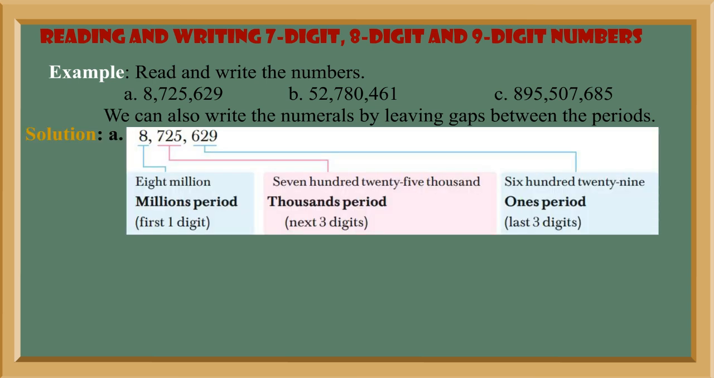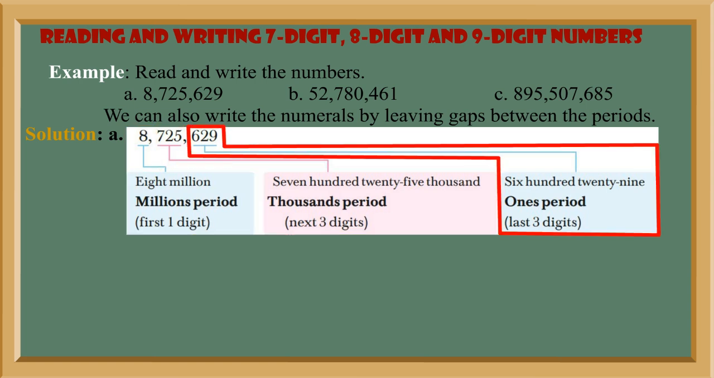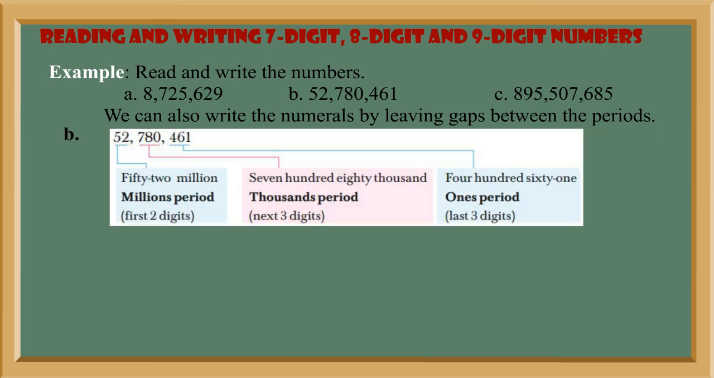Solution A. 8, 725, 629. 8 million, millions period, first 1 digit. 725,000 thousands period, next 3 digits. 629 ones period, last 3 digits. It is read and written as 8,725,629.